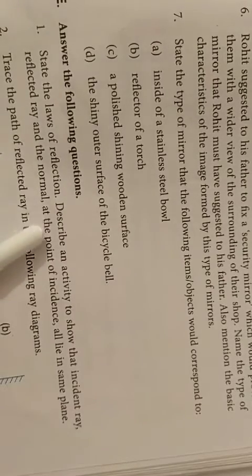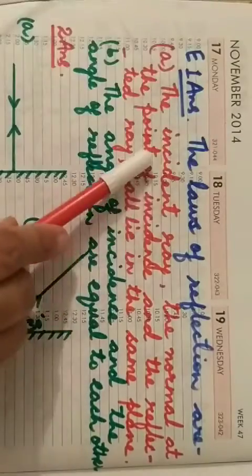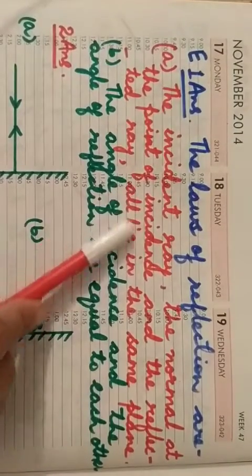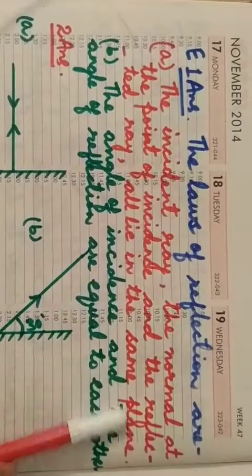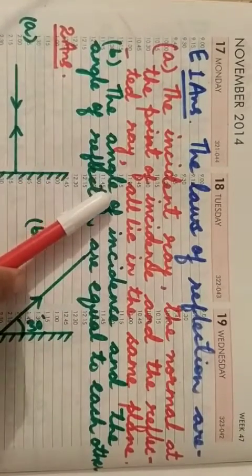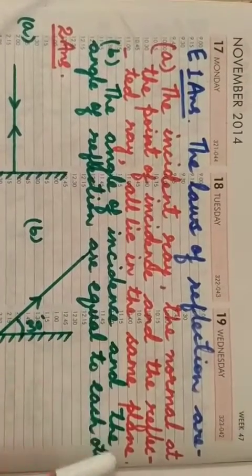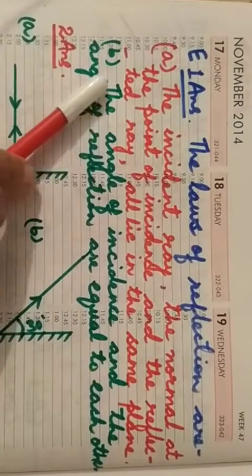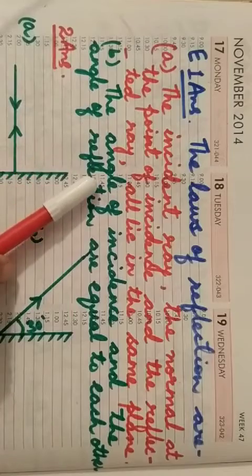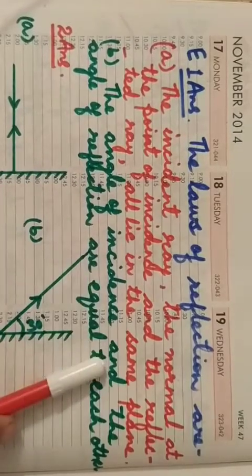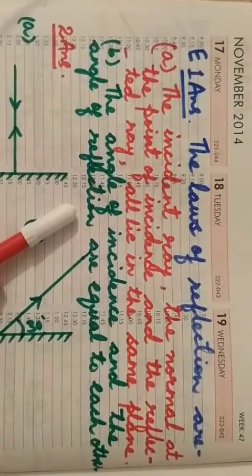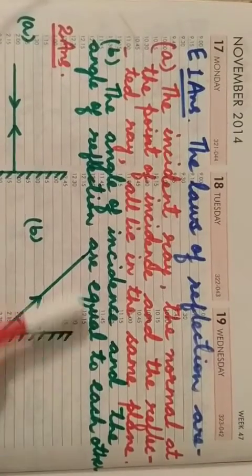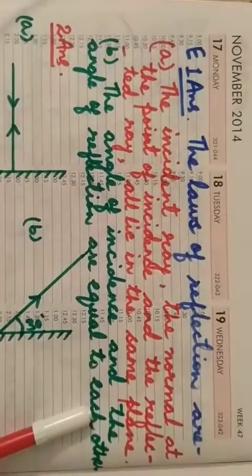The incident ray, the normal at the point of incidence and the reflected ray all lie in the same plane. This is the first law of reflection, and the second law of reflection is the angle of incidence and the angle of reflection are equal to each other. So this is the second law of reflection.